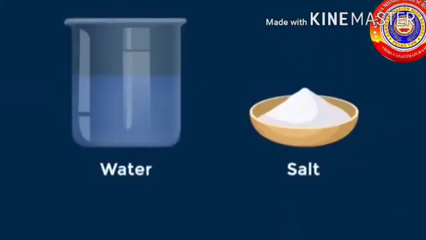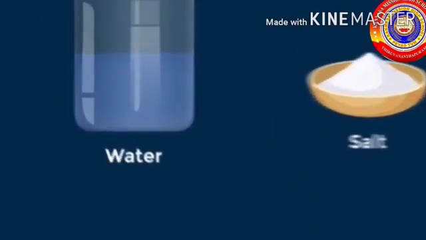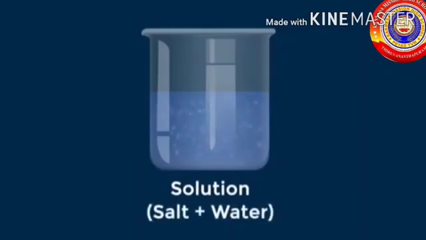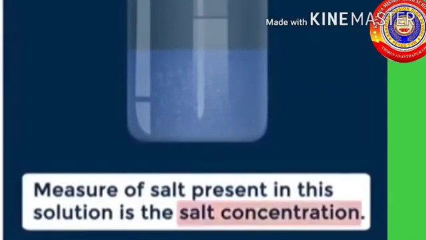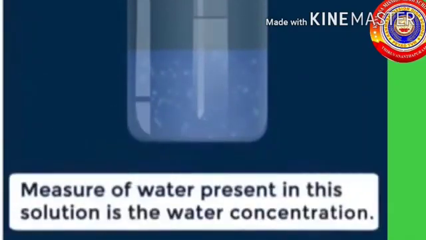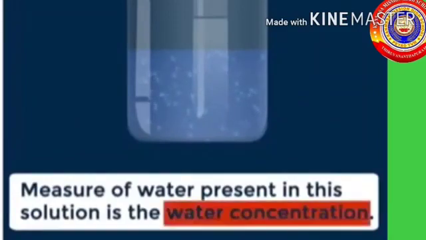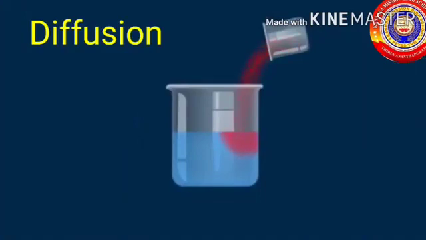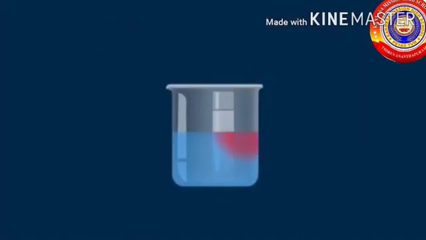We can do one experiment. Take one beaker filled with water and add 1 tablespoon of salt to the water in the beaker. Now it's a solution containing both the water and the salt. So the measure of salt present in this solution is the salt concentration, and the measure of water present in this solution is the water concentration. The movement of molecules from a region of higher concentration to a region of lower concentration is called diffusion.